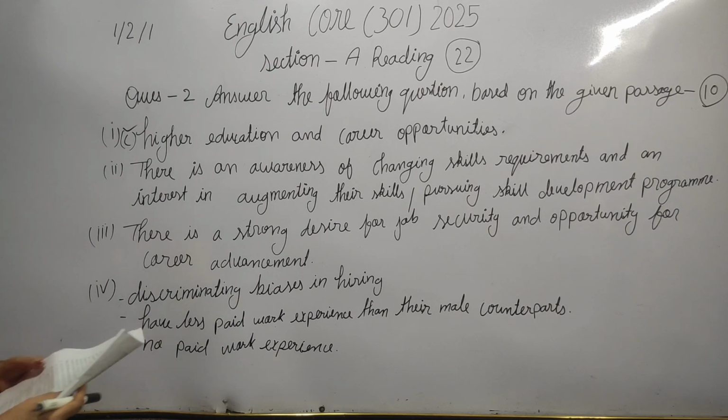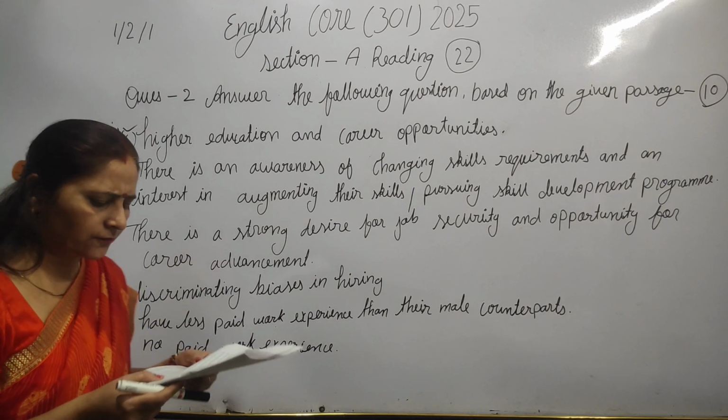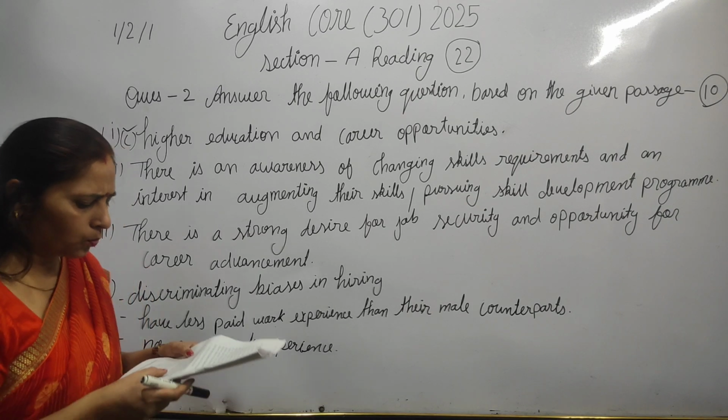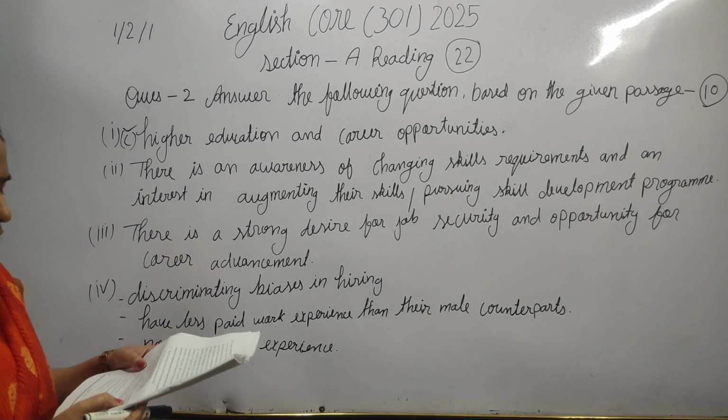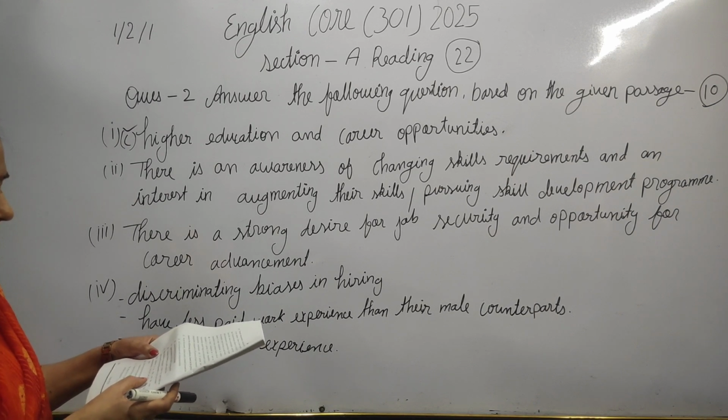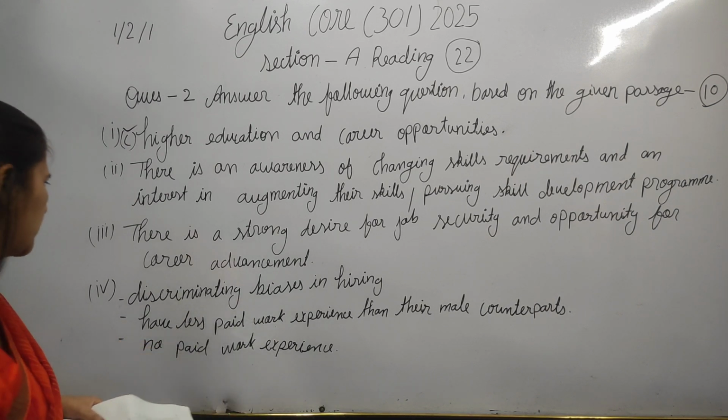Now the second question. With reference to paragraph 3, what is the latest trend among Indian youth in preparing themselves for the job market?